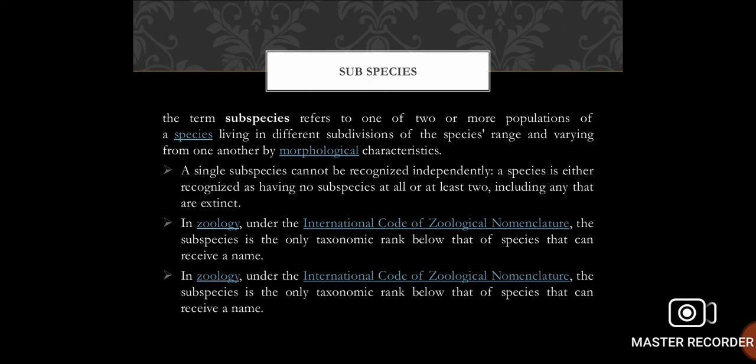Subspecies. The term subspecies refers to one of two or more populations of a species, living in different subdivisions of the species' range and varying from one another by morphological characteristics. A single subspecies cannot be recognized independently. A species is either recognized as having no subspecies at all or at least two, including any that are extinct. In zoology, under the International Code of Zoological Nomenclature, the subspecies is the only taxonomic rank below that of species that can receive a name.